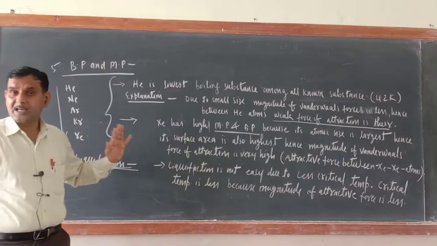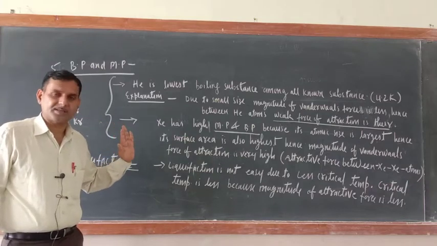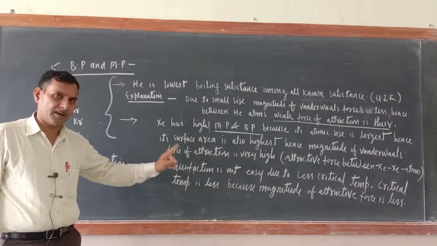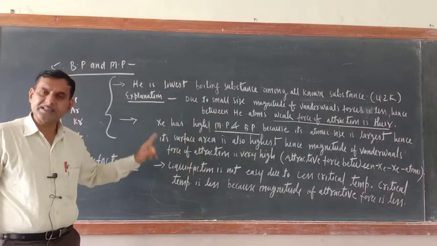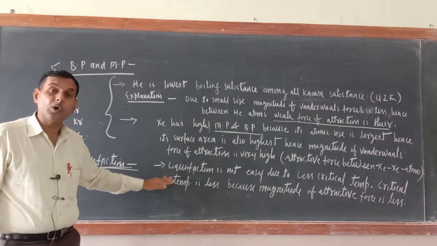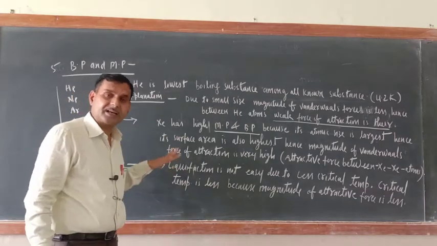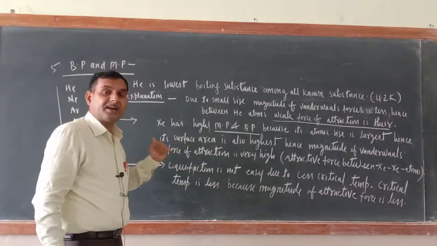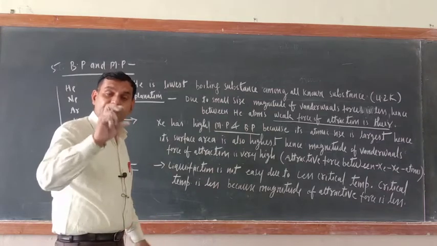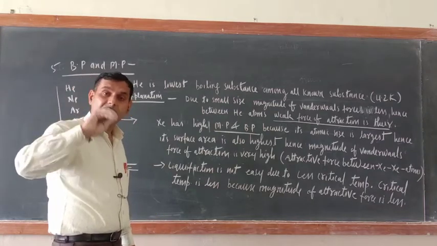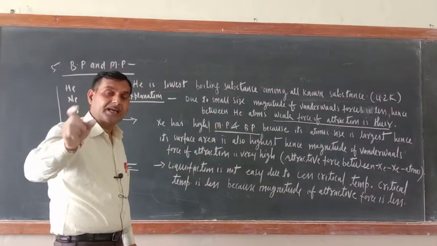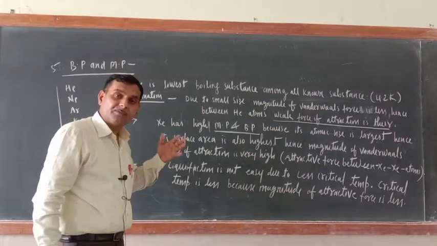Liquefaction of noble gases is not an easy process. It is a difficult process. Number one reason, their critical temperature is low. Second, their magnitude of van der Waals force of attraction, that value A, is also very less.